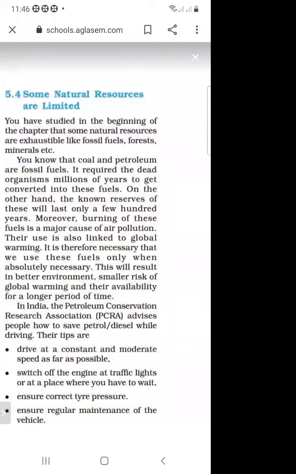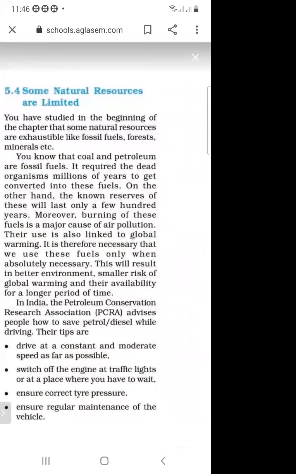You know that coal, petroleum, and natural gas are fossil fuels, and it required dead living organisms to get converted into these fuels. On the other hand, the known reserves of these will last only a few hundred years.